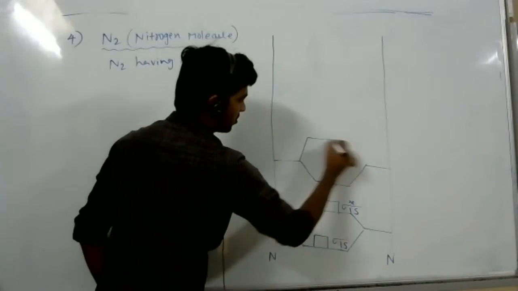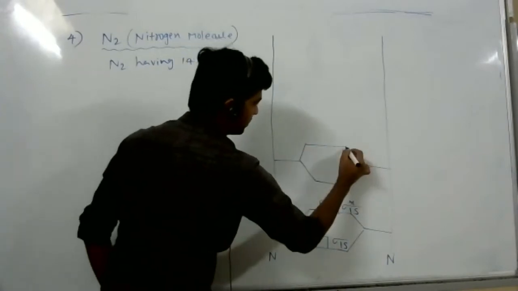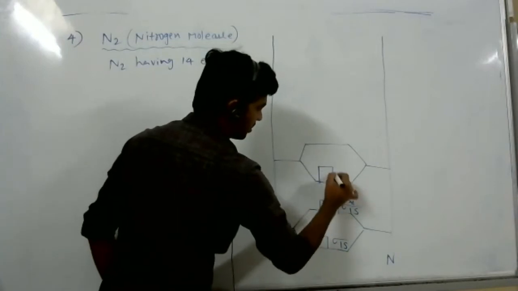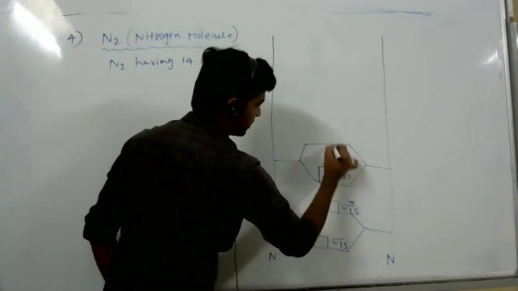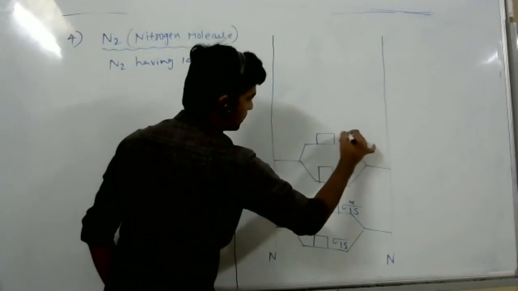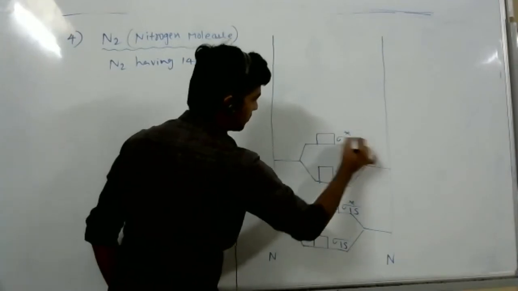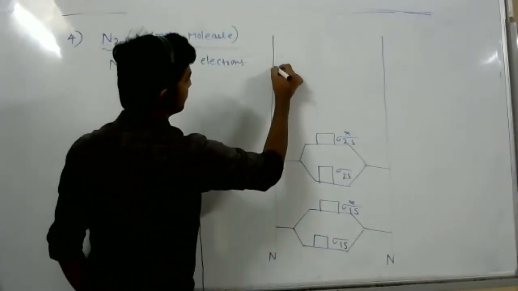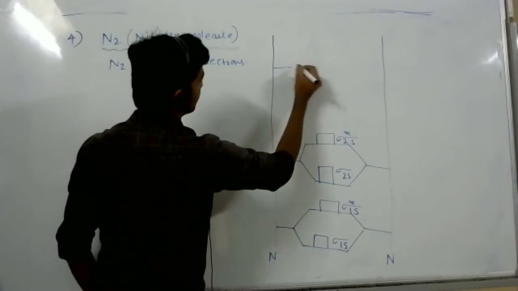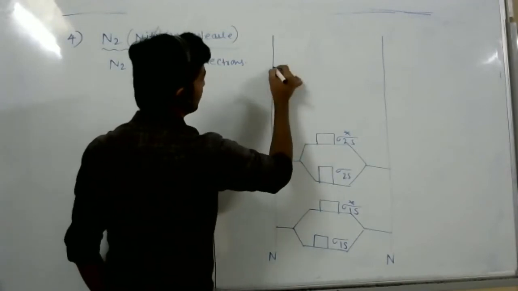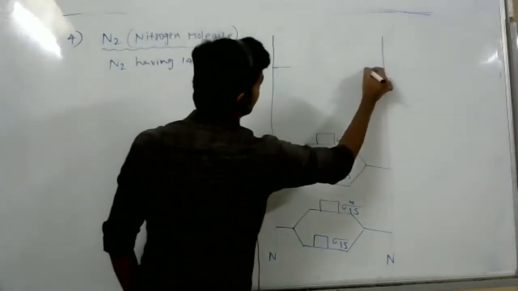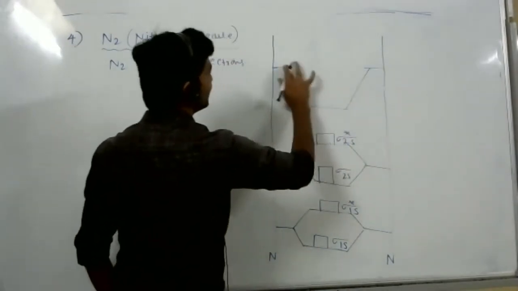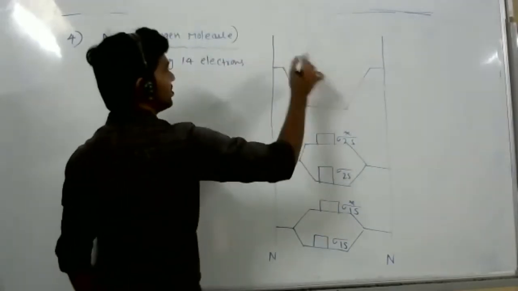First of all, see how to draw this diagram. This is sigma 2s, sigma star 2s. The diagram that we learned is pretty different from this, but you draw this diagram well enough. However you draw, that's correct. Either you follow that way or this way.